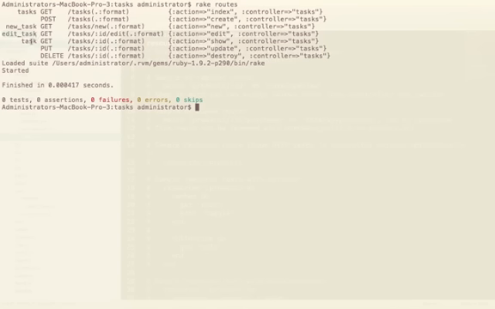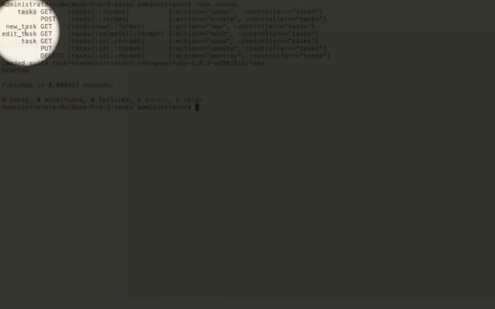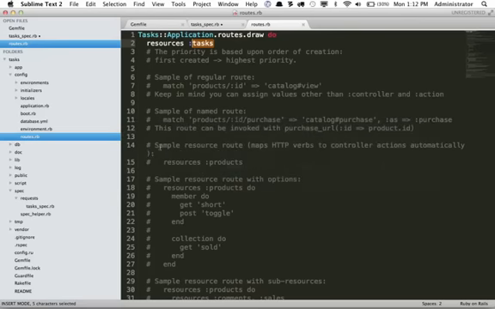Same thing for task. That would be to show a specific task. new_task would be to create a new task, and tasks would be to display all of the tasks on the page. The only thing you need to know here is when you're using these keywords, you need to append _path. So it would be new_task_path, edit_task_path. Now that we've created these, we can use them.